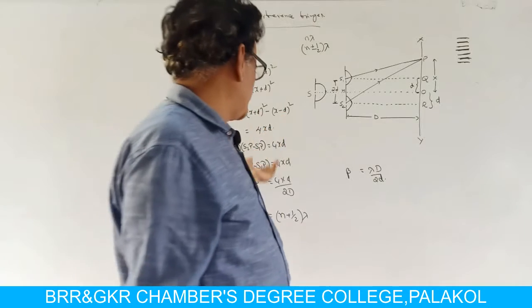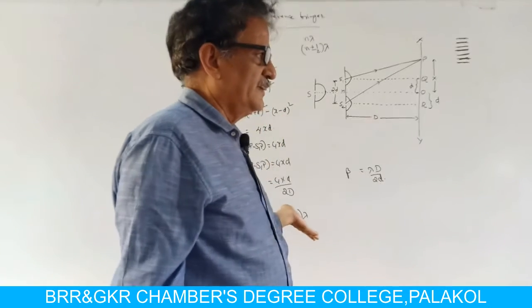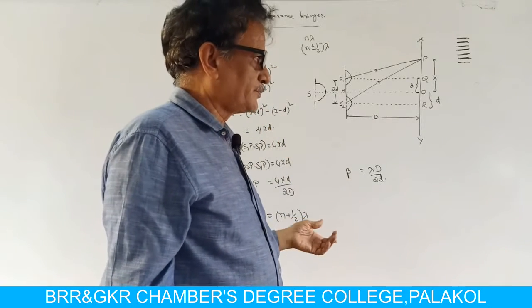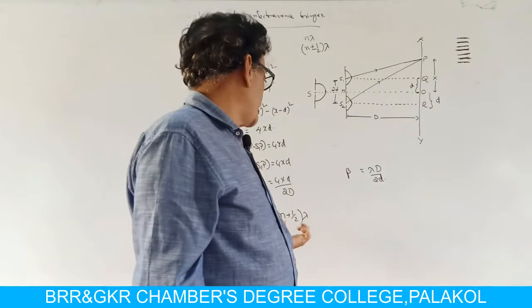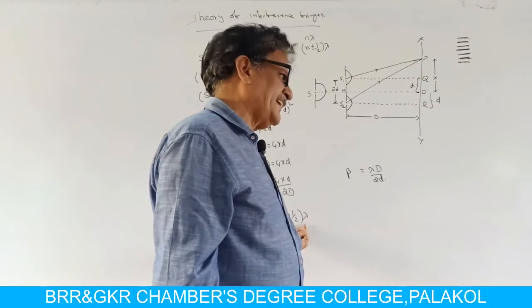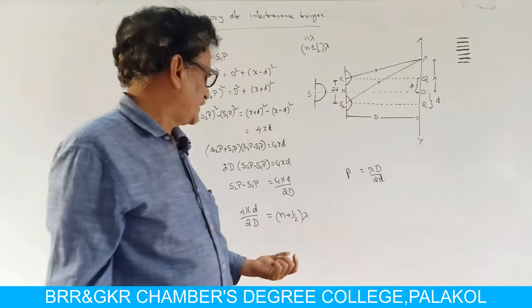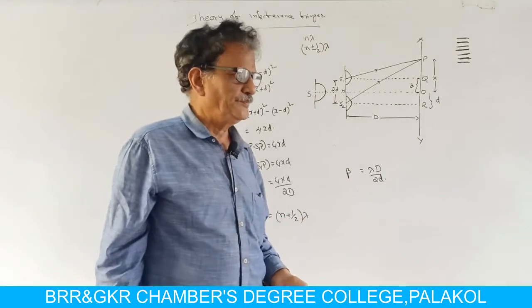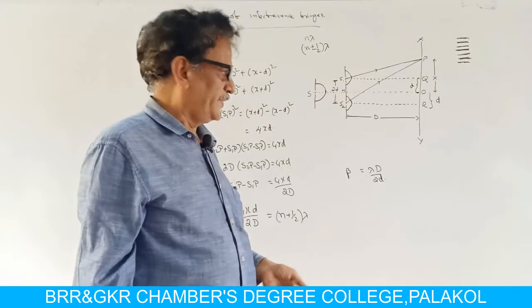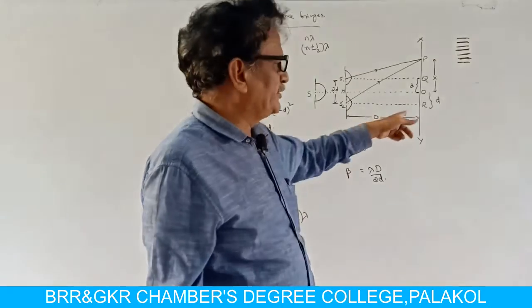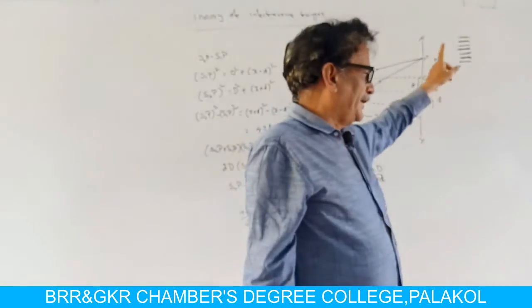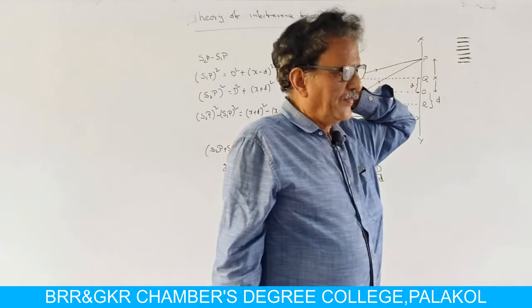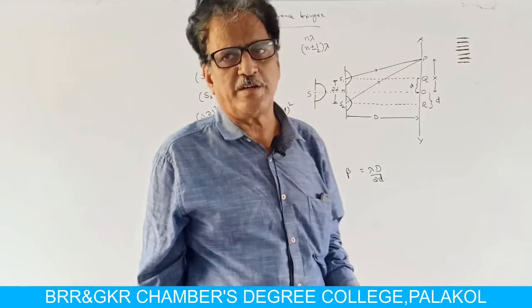If the path difference satisfies the condition for destructive interference, that is, if it is equal to (n plus half) into lambda, then x gives the point at which the dark fringe is situated.